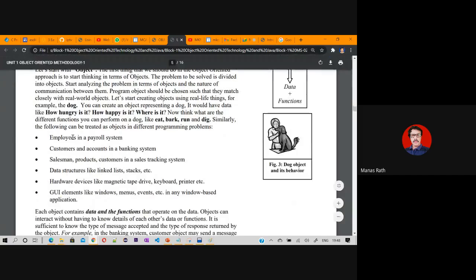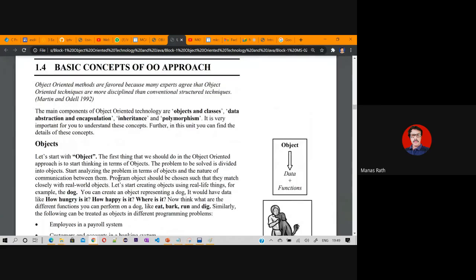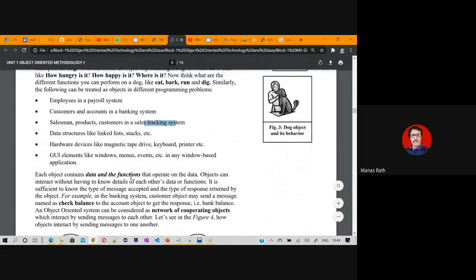So here are some examples of objects. Employee is an object in the payroll system. Customer and accounts are the objects under the banking system. Similarly, salesman, products, and customers are under a tracking system. So these are the names we are deciding to term as objects. Next one is how these objects are built.